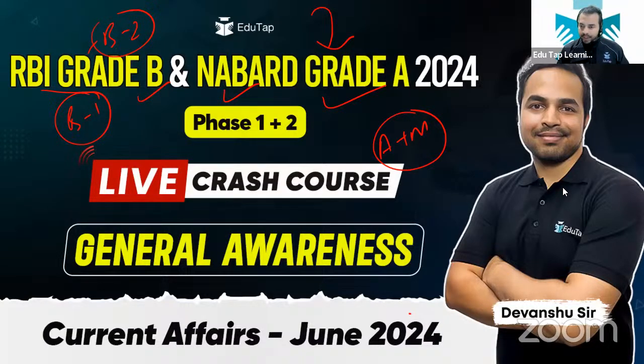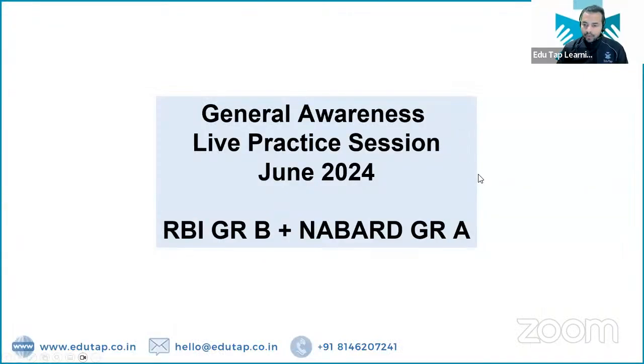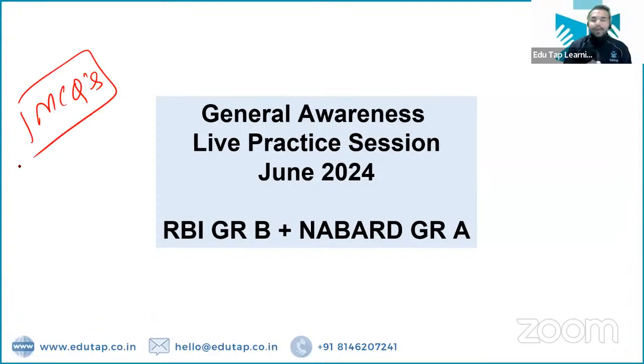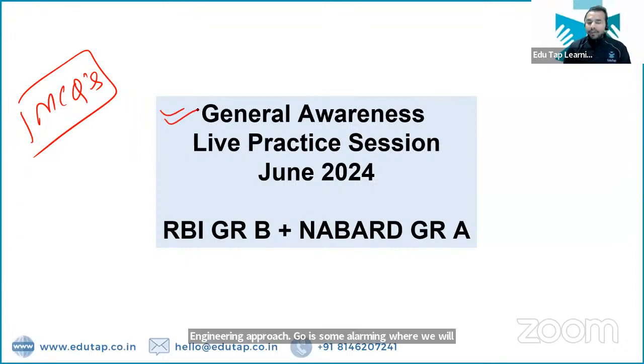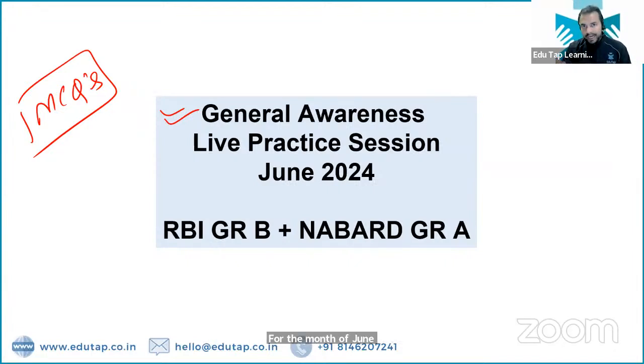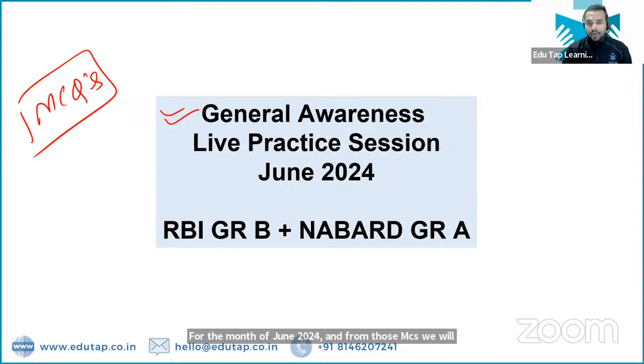So my dear friends, let me tell you that in this particular session, we will be revising the important GA current affairs from June 2024, right? In this session, I will be solving the MCQs. I will be helping you to cover these current affairs by solving the MCQs. हम एक reverse engineering approach को इस्तेमाल करेंगे, where we will be solving the MCQs from the GA current affairs for the month of June 2024. And from those MCQs, we will be revising the news articles that we have seen in the month of June 2024, right? So I hope that this approach is very much clear to all of you.